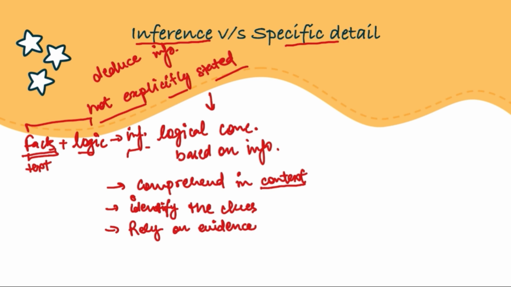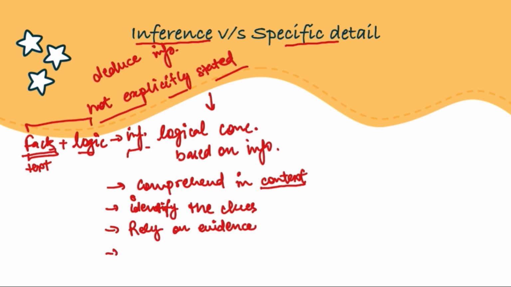So the answer that we have chosen to be the correct answer, we must check it from the evidences which is there in the passage. We must base our inference on the evidence provided in the passage and avoid making assumptions, right? Because assumptions are also not explicitly stated. So we must make inferences based on evidence in the passage and not assumptions or introduce outside knowledge. Outside knowledge as in knowledge outside of the passage, right?